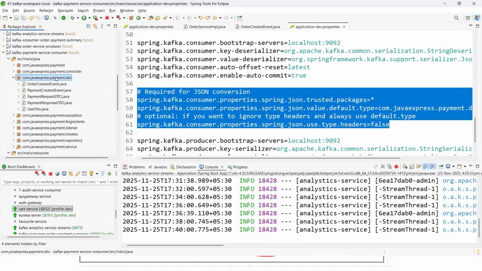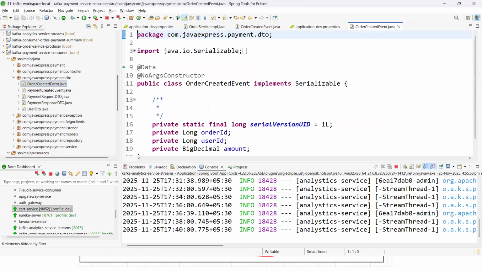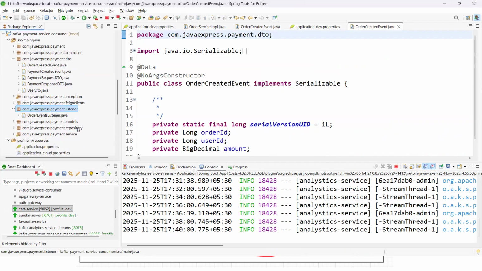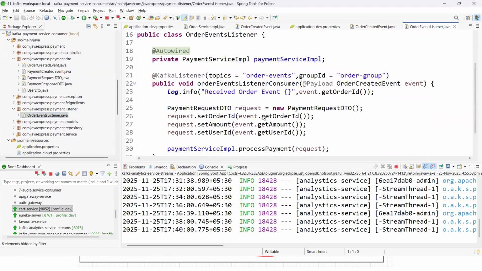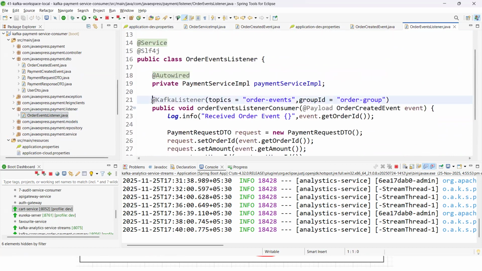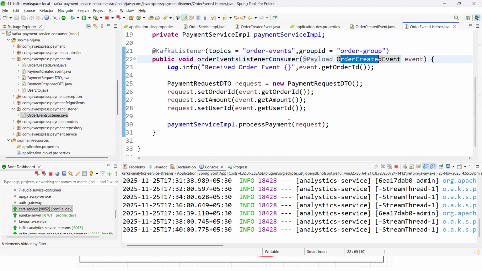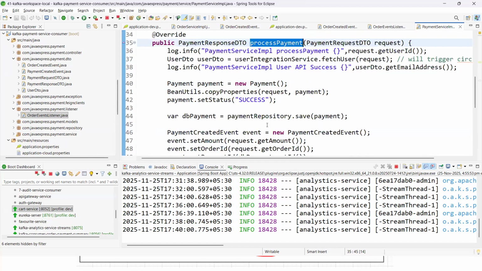Okay. Now go to order created event. Same event, I just kept it here. And here we have a listener. See, order event listener. If you see here, this is a Kafka listener. So which topic? Order-events. What is the group ID? Here you can use any group ID, maybe payment group or order group, whatever we want. And this is the payload. Now once you receive the payload, you can create a payment object here. See, payment request DTO. From this request, I can process my payment. Now, let me go to this method.